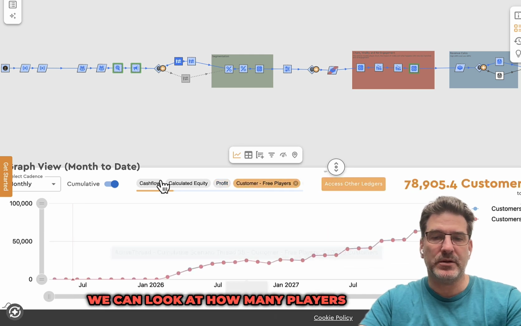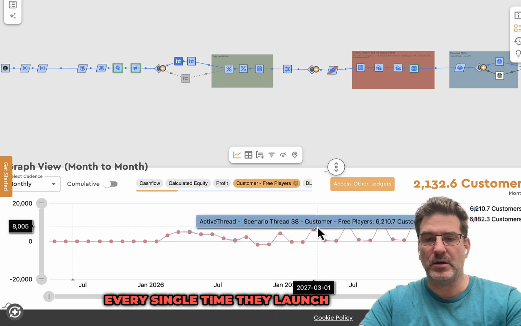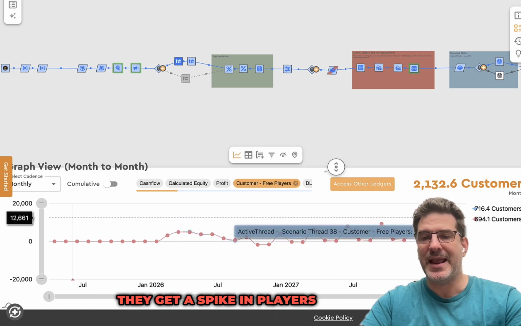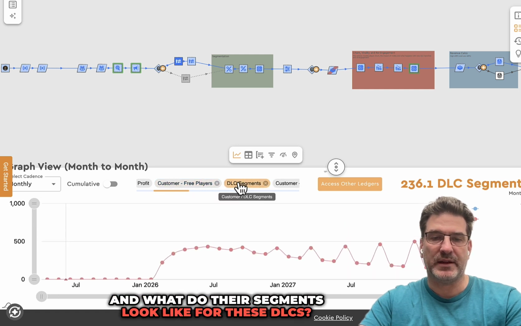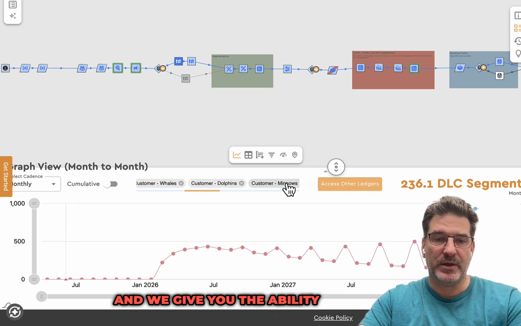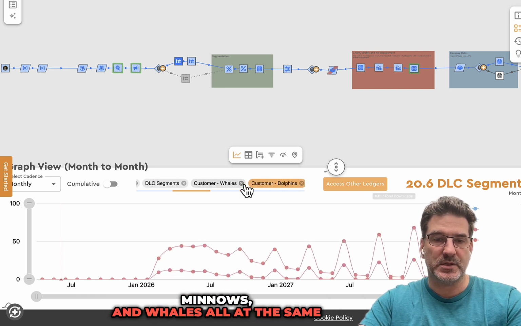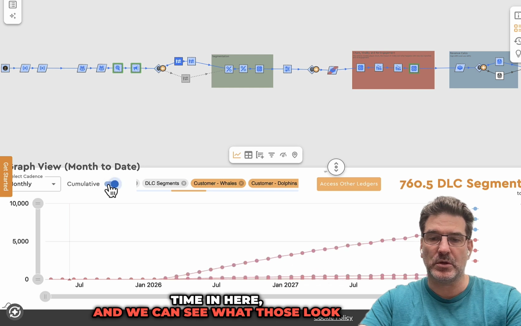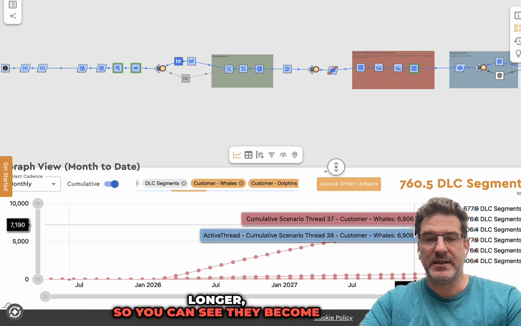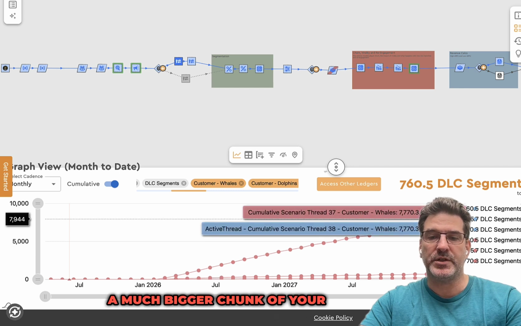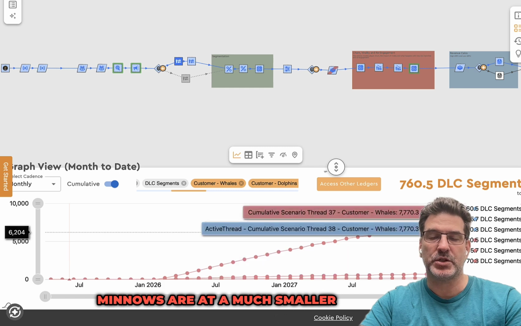We can look at how many players they have over time and what that looks like. You can see, for example, every single time they launch one of those DLCs, they get a spike in players coming back and re-engaging with the game. And what do their segments look like for these DLCs? We give you the ability to look at customers and dolphins, minnows, and whales all at the same time in here, and we can see what those look like over time. Whales stick around a lot longer, so you can see they become a much bigger chunk of your segment over time in this model, whereas your dolphins and minnows are a much smaller percent.